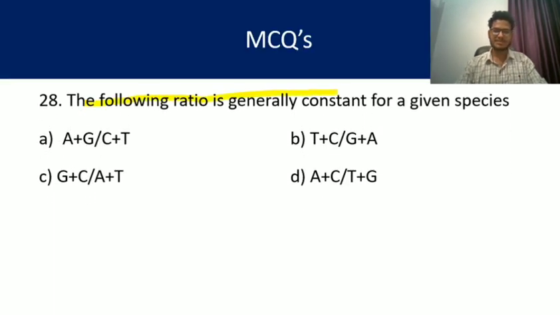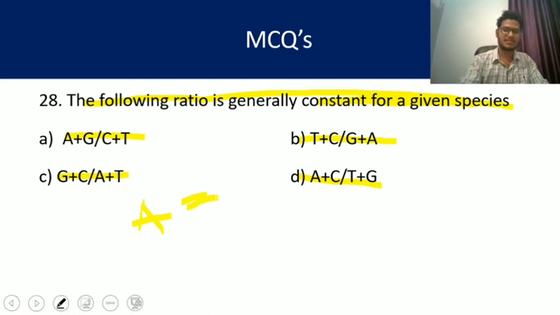Question number 28. The following ratio is generally constant for a given species. Which ratio remains constant? A plus G by C plus T, T plus C by G plus A, G plus C by A plus T, A plus C by T plus G. My dear friends, we know A always pairs with T. G always pairs with C.